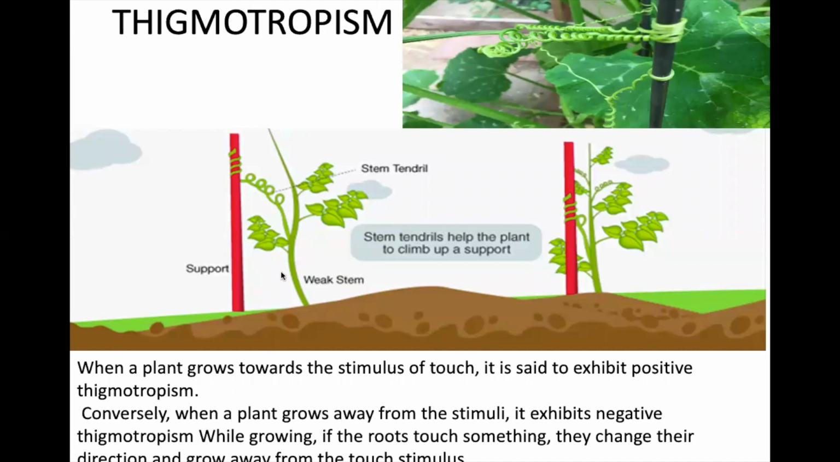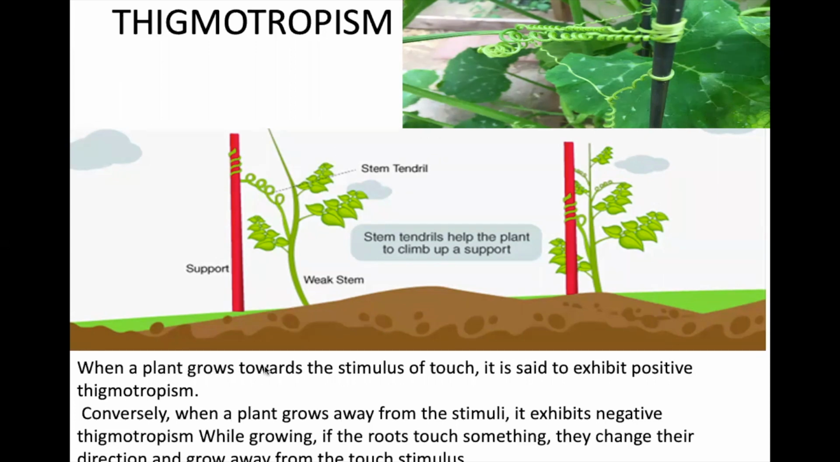Thigmotropism, you can see over here, they are tendrils. As soon as the plant touched here, the leaves turned into tendrils, and the tendril has taken support from the touch here and started growing in the other part. It has taken only support from here, and it is growing up.